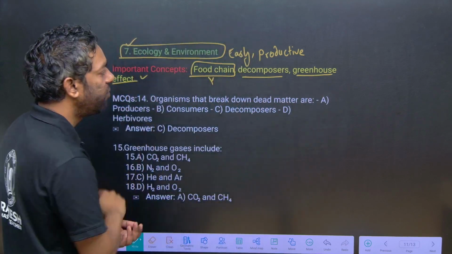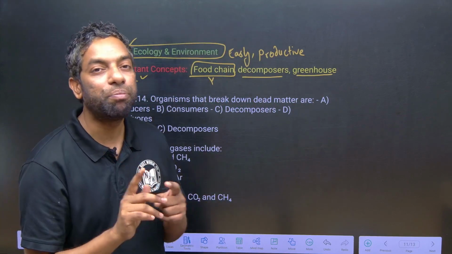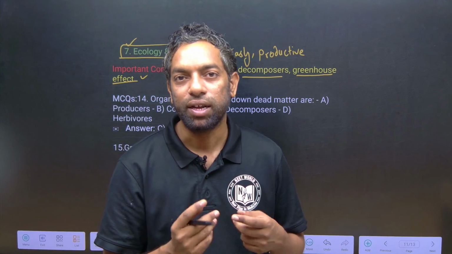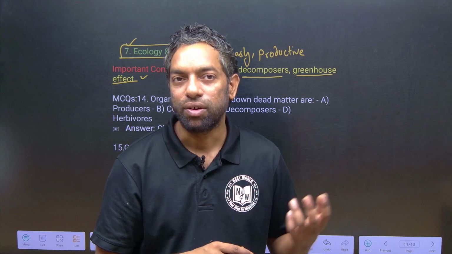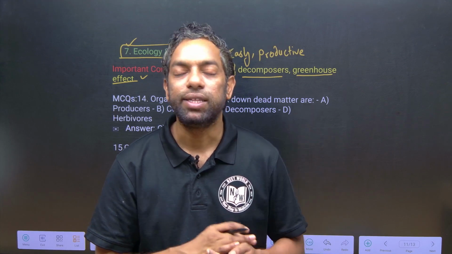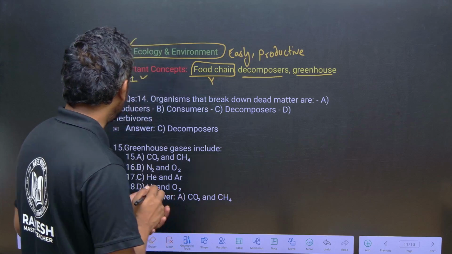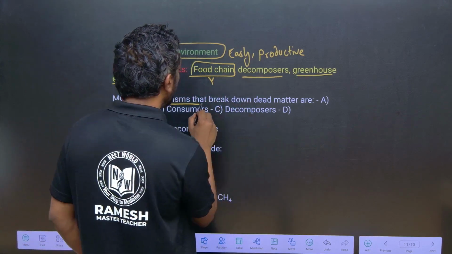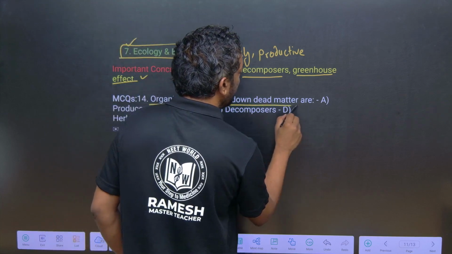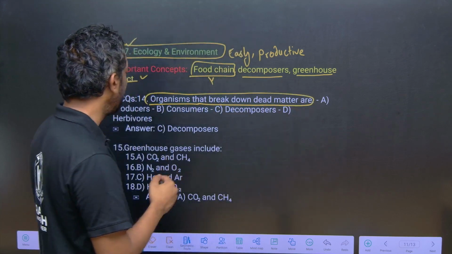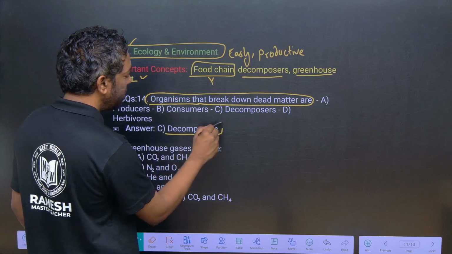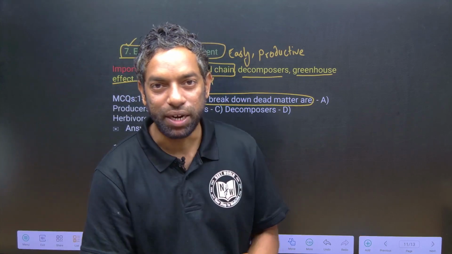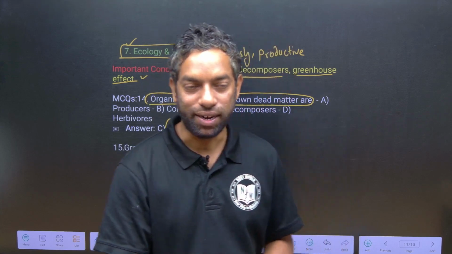If it comes to the environment, the most important are environmental pollution and its causes, like what is greenhouse, what is global warming, what is ozone. These kinds of questions they can ask you. In ecology, organisms, populations and food chains. The organisms that break down dead matter are decomposers, of course, like bacteria, they can decompose material in the absence of oxygen.